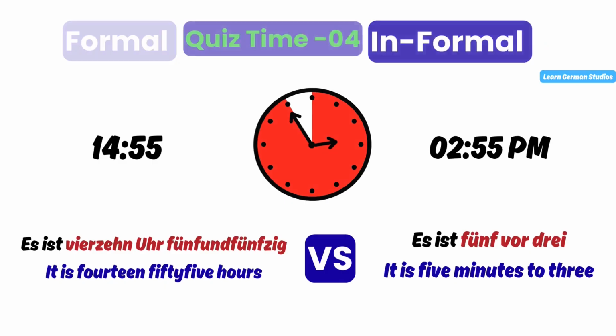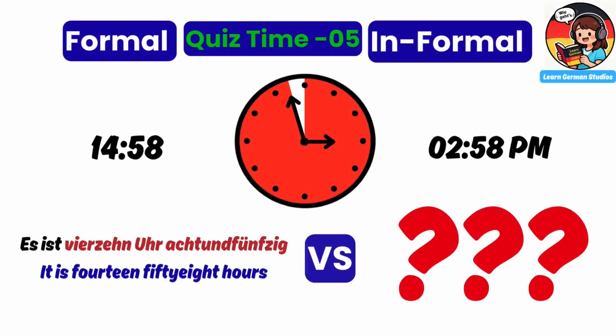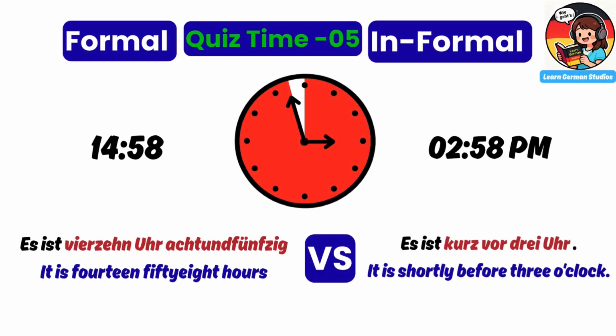Quiz 5. So this is your last quiz. Formal time. Es ist 14:58 Uhr. It is 14:58 hours. How do we say this informally? Just a few minutes before the hour. Can you guess? You can do it. The answer is, es ist kurz vor 3 Uhr. It is shortly before 3 o'clock.